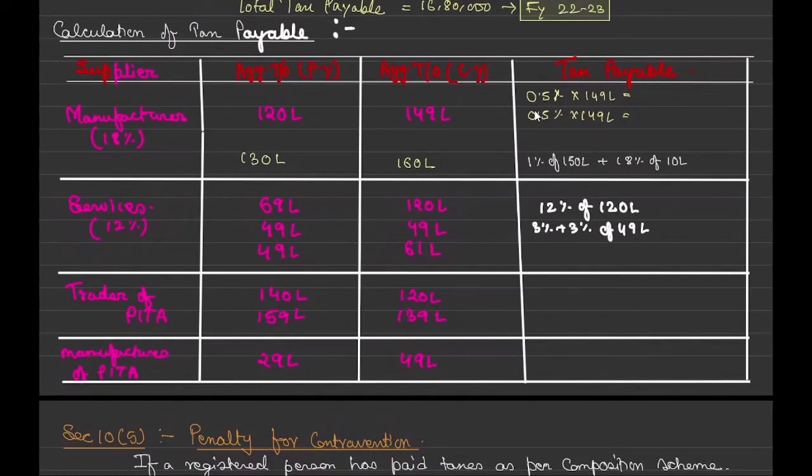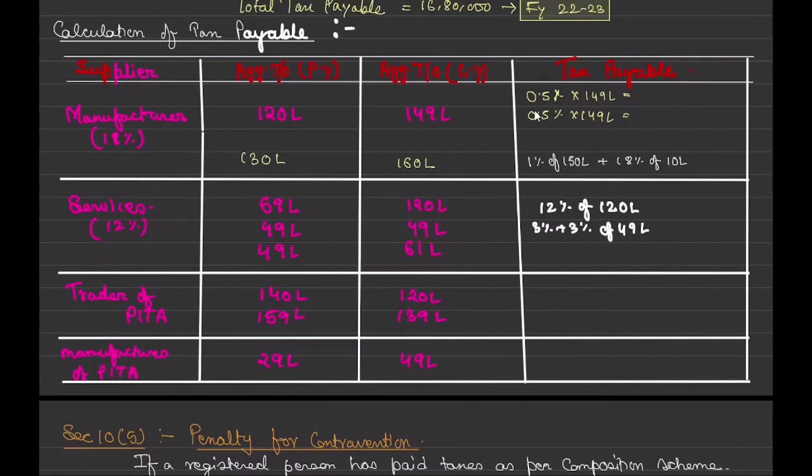Now I'll have separate attention on you. Last year was 49 lakh. Is he eligible in the current year? Yes, because it is less than 50 lakhs. Correct. Now he is on 61 lakh. So what will be the tax?